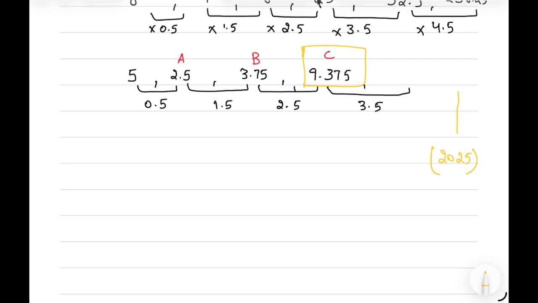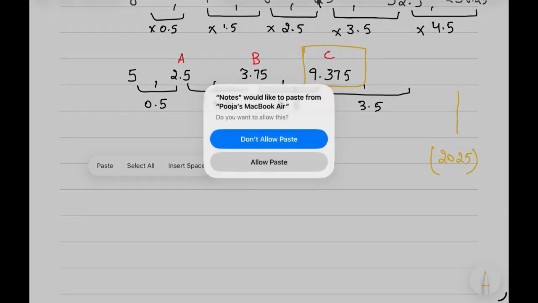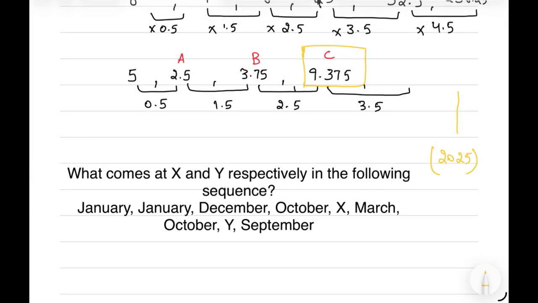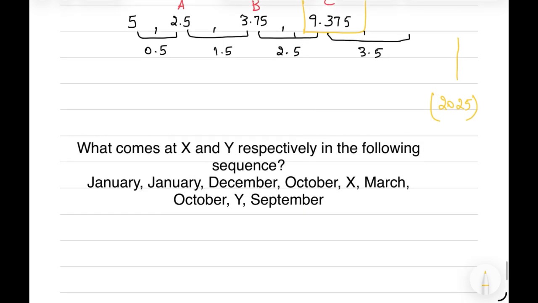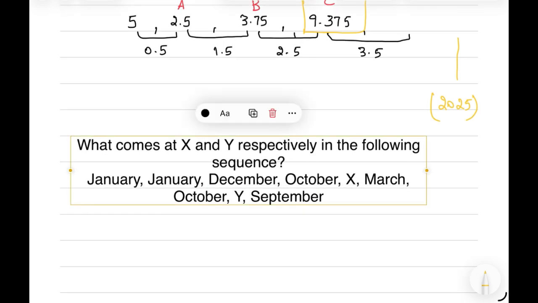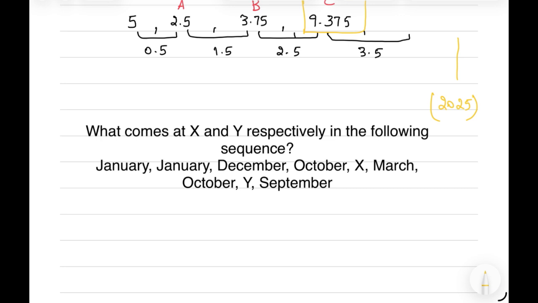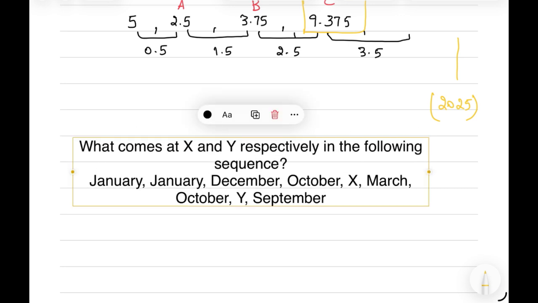So in 2025, we have a question. We are given months, and we have to find the two missing terms. What comes at X and Y respectively in the following sequence? The sequence is January, December, October, X, March, October, Y, and September. We have to find the values of X and Y.